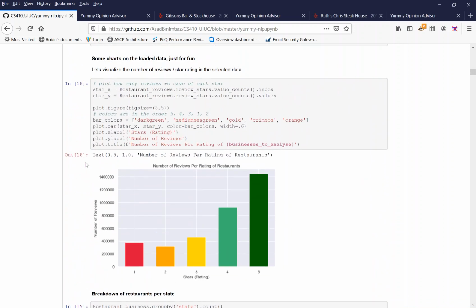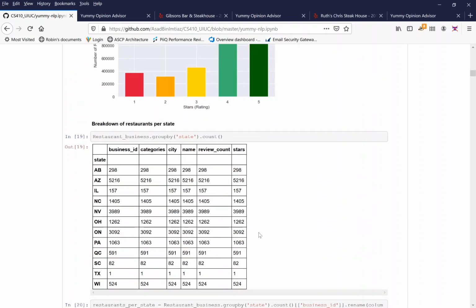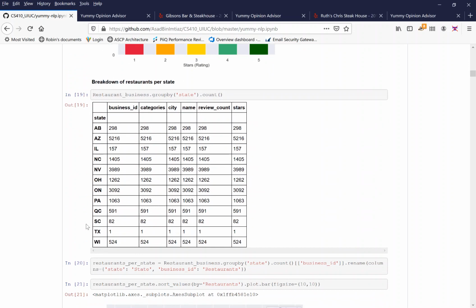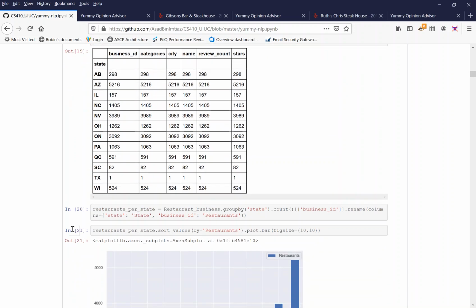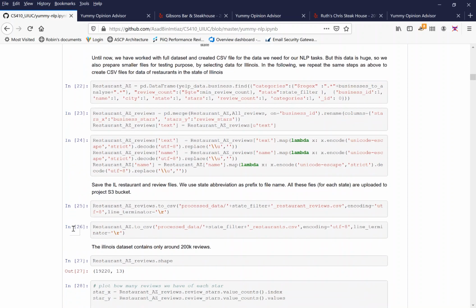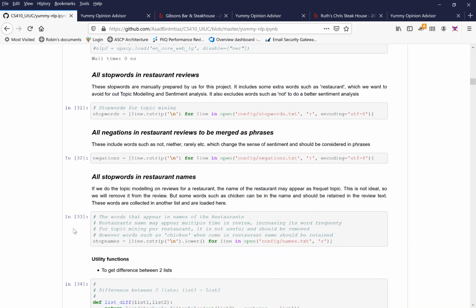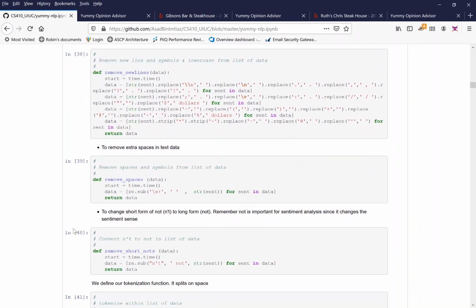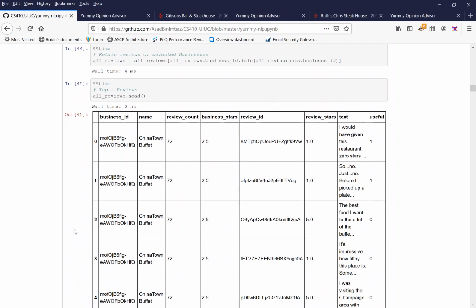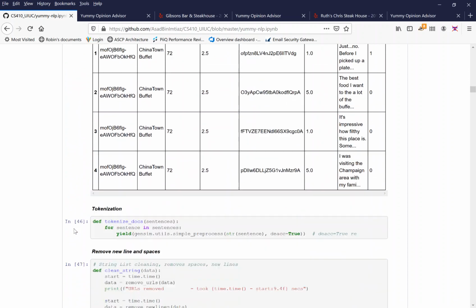Now, one of the things we did is we tried to have fun and show various charts and graphs of the data, and there were a few that stood out to me that I'd like to share with you, one of which is just the number of 5-star reviews relative to the others. There's a lot more 5-star reviews than there are, say, 1-star reviews. And this is just a breakdown by states that we sampled. We did not do the entire data set because we just didn't have the processing power to accomplish that in a reasonable time frame. And I do have to add, if you want to run this notebook on my i7 16 gigabyte laptop, it took about 2.5 hours.